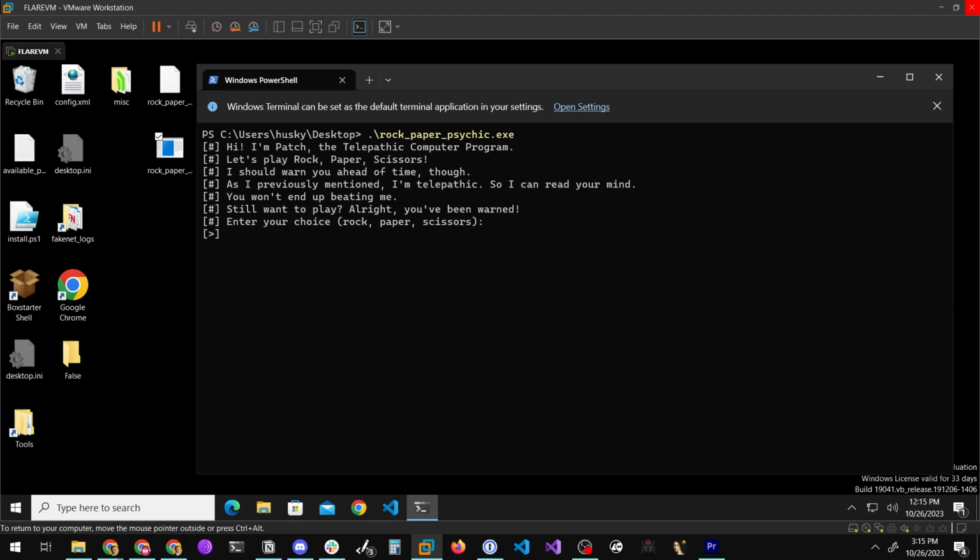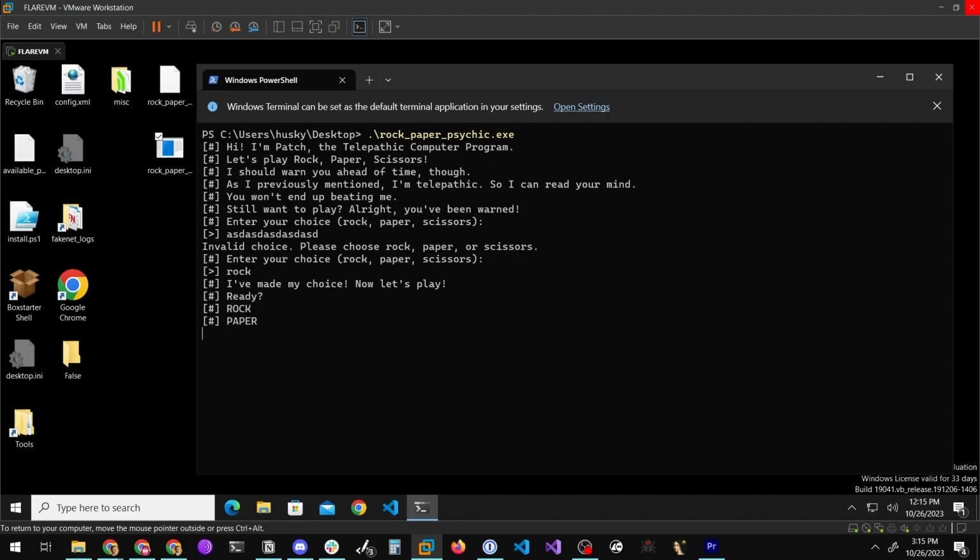The point of this is that if you play rock, paper, scissors against a computer program that, quote unquote, reads your mind, or in other words knows what you're inputting, it can always beat you. So it doesn't matter what we put here. We can try to fuzz, but it's going to say that's an invalid choice if we don't put anything valid. So we can do rock. It's going to say, okay, ready, rock, paper, scissors, shoot. And then when it shoots, it says I choose the one that counters whatever you chose. You chose the one that you chose, and then I win. So the computer always wins.